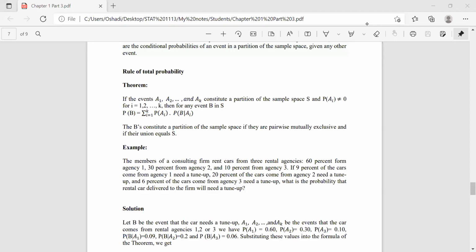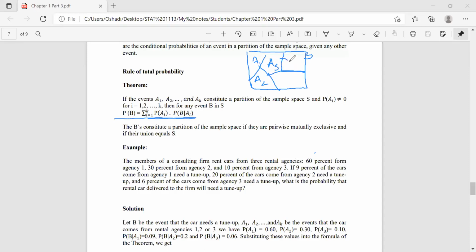We can explain it using a Venn diagram. So this is S, the sample space. We can partition it. There are some partitions, called A1, A2, A3, likewise up to AK, right? The sample space has partitions, and then any event B in S can be written using this equation.